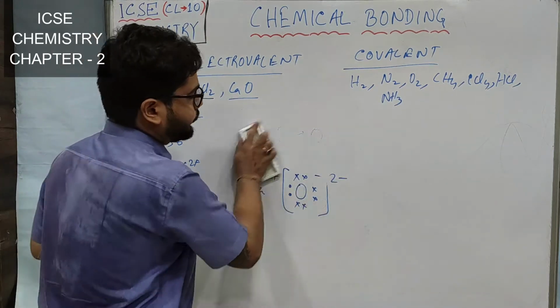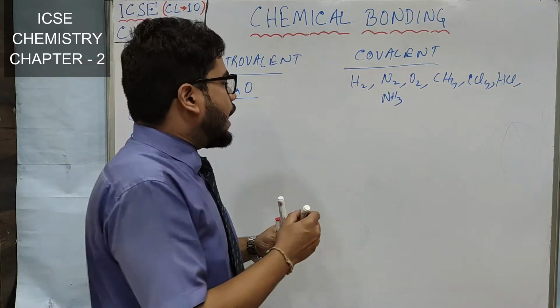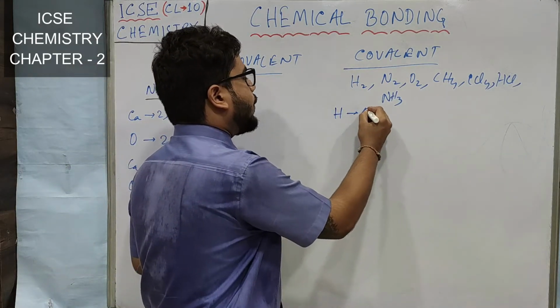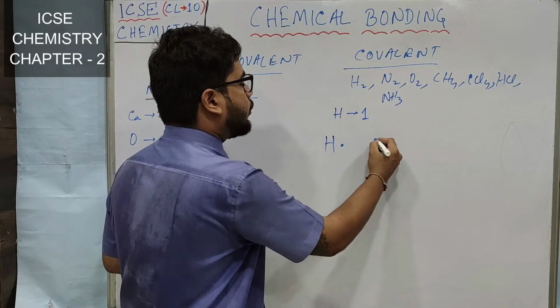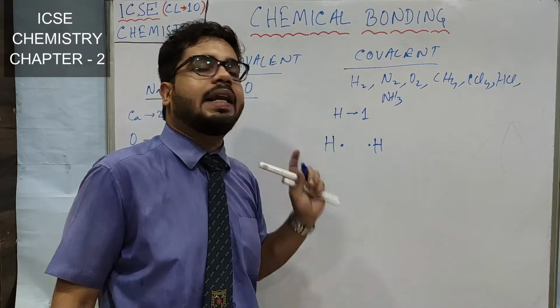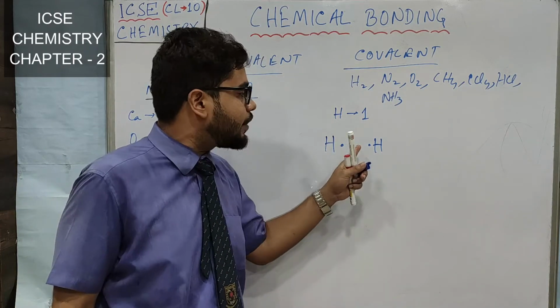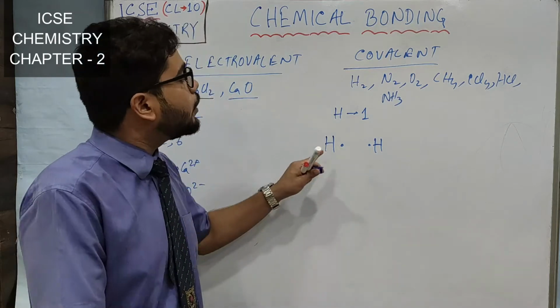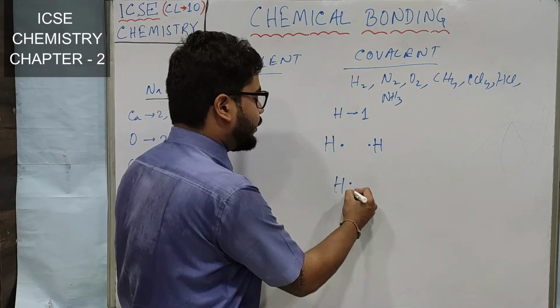So now let's see. We'll start with hydrogen. All know the electronic configuration of hydrogen is only one electron, right? So this hydrogen has one electron, this hydrogen also has one electron. Now both the electrons I have given dot, same, because this electron is also hydrogen, this electron is also hydrogen. So this is the first step. In the second step, you will write it in this way.